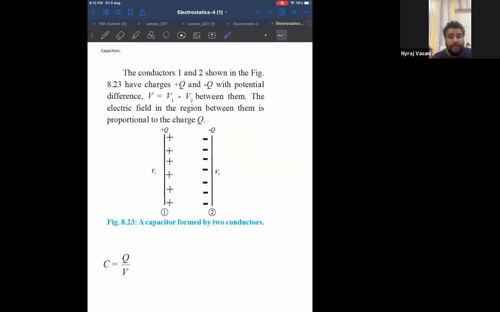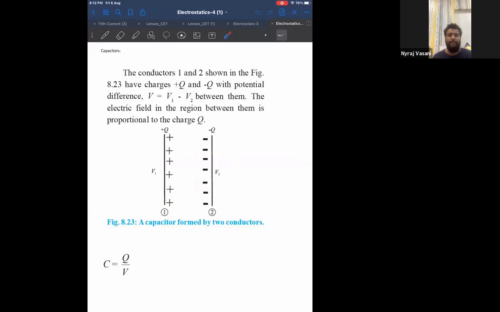Now, if you look at the definition in your textbook, not the module, the textbook, they are saying there is a conductor 1 and a conductor 2. Conductor 1 has charge plus Q, conductor 2 has charge minus Q, and there will be a potential difference between them, V1 minus V2, and the electric field will be in between them. Means the charge will get stored in the field between. And the most basic formula, which you have done in EMI also, is C equal to Q by V, or Q equal to CV.